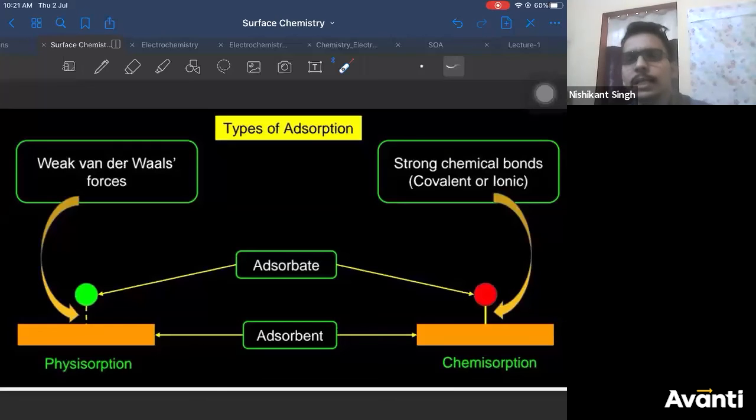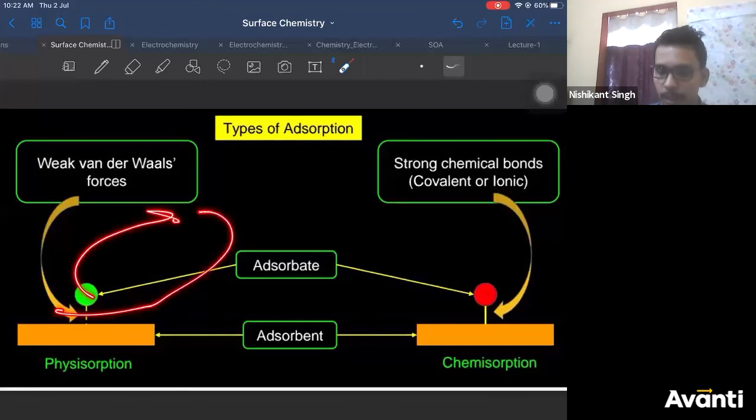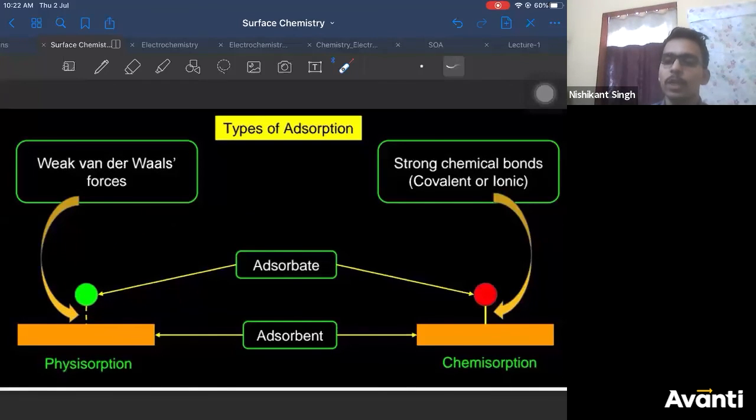Now, based on this, can you tell me which among these 2 will be reversible? Yes, very good. Physical adsorption will be reversible because since the force is weak, you can easily break it and remove it, then again bring it. So physisorption is reversible, whereas chemisorption requires a lot of energy to break the bond, therefore it is irreversible. Okay?